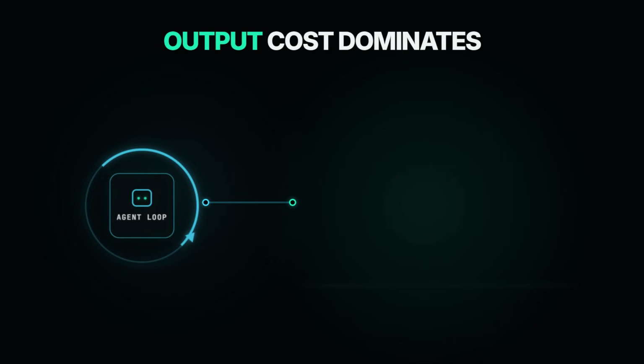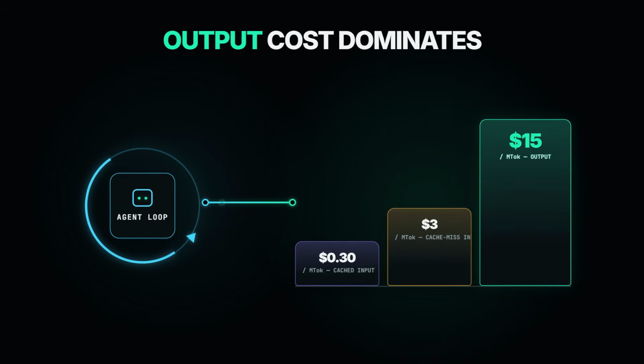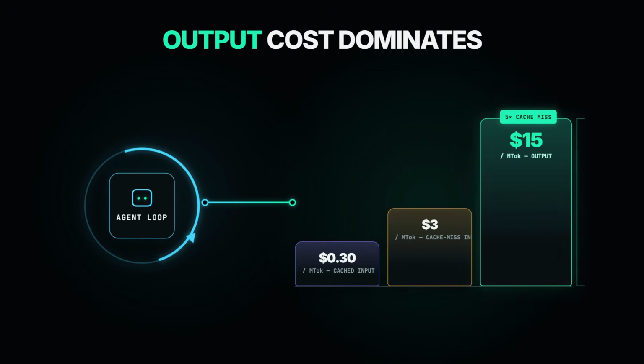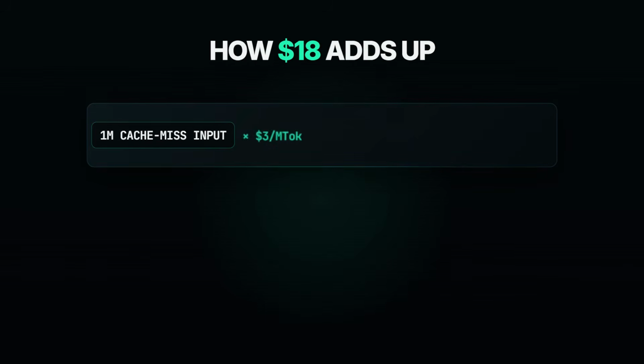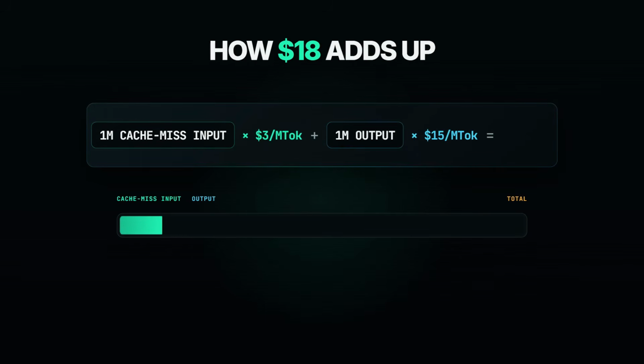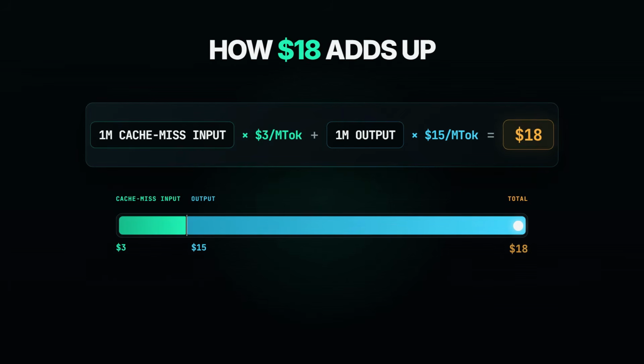Generated output is listed at $15 per million tokens. Verbose reasoning and looping agents can make output the dominant line item, even when the initial prompt is cheap. At listed rates, 1 million uncached input tokens plus 1 million output tokens totals $18. Real jobs vary, but the arithmetic exposes why efficient agents still matter.